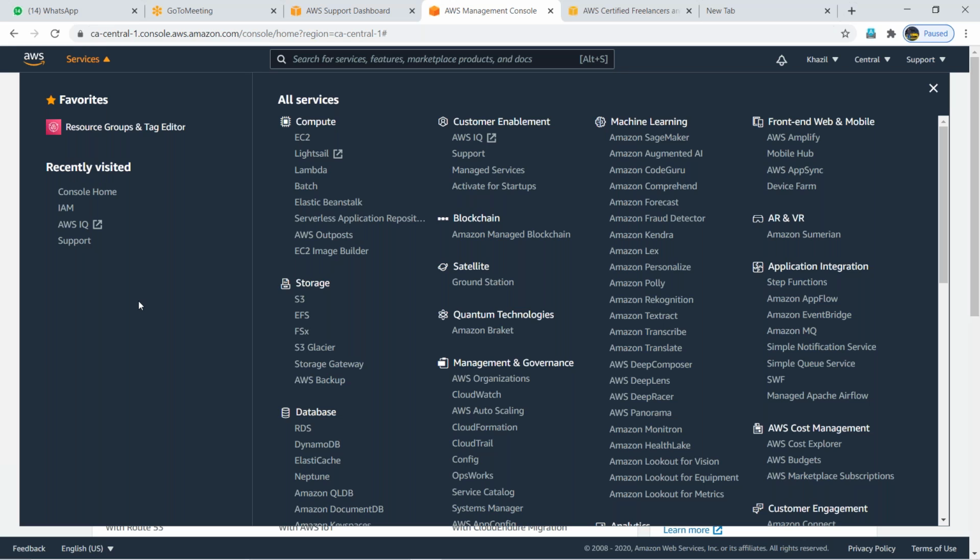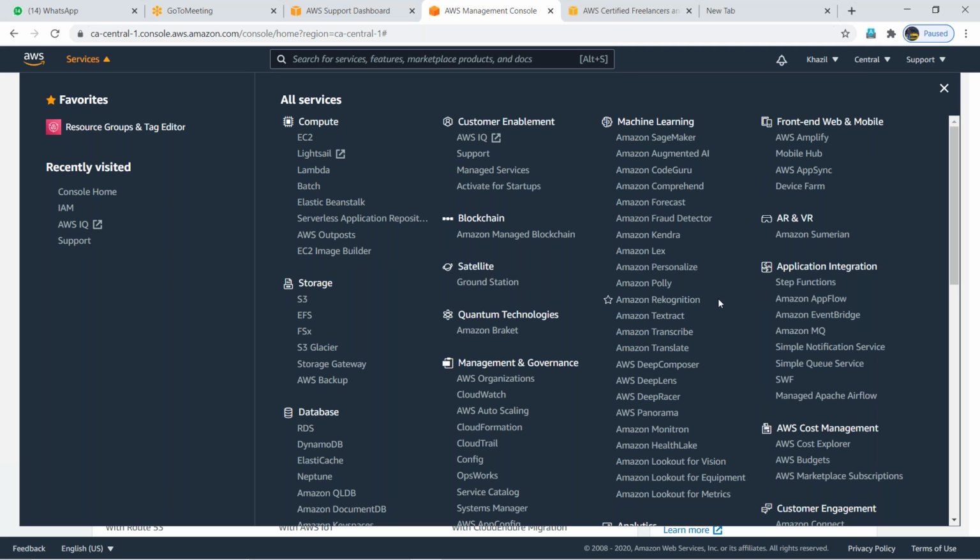But to install your operating system or do any task, you need services here, guys. Around 200 services we have. Based on your requirement, you will use the service. One of the important services everybody should know is EC2. EC2 stands for Elastic Compute Cloud. Select that.